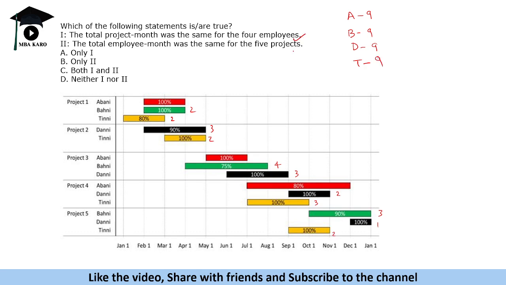Let us look for the second statement. The total employee month was the same for the 5 projects. So if we talk about employee months, 2, 2, 2, this is 6, this is only 5. So no need to check for all others, right? For the first two itself, there's a difference. All right, so the first statement is true in this case.